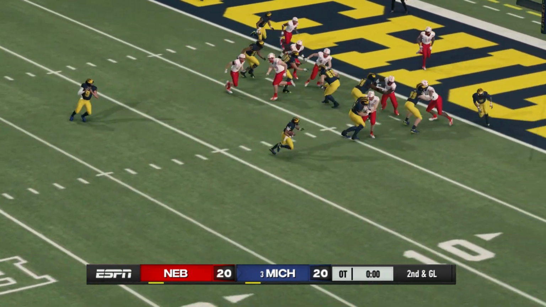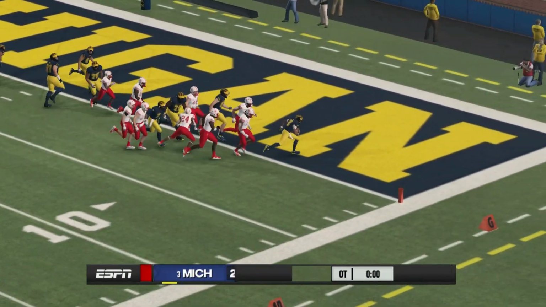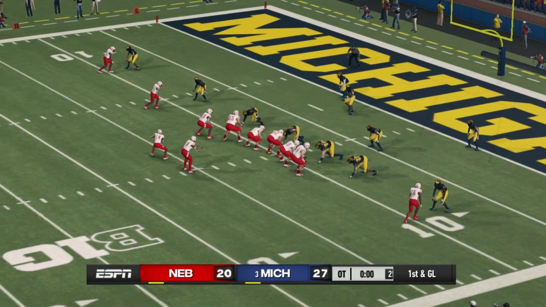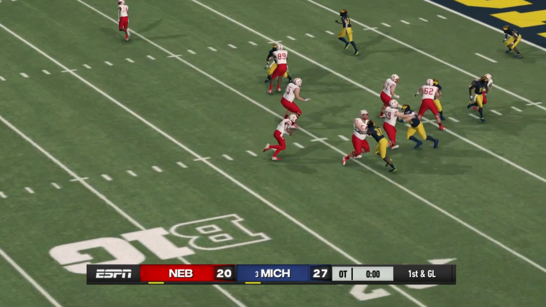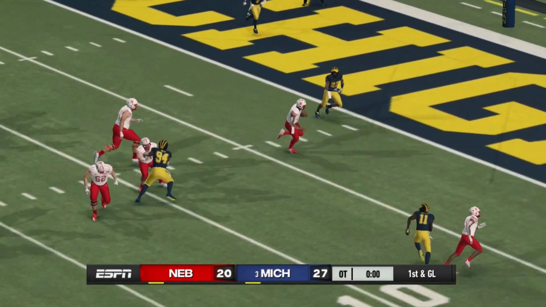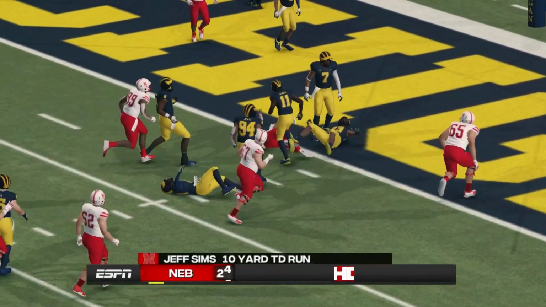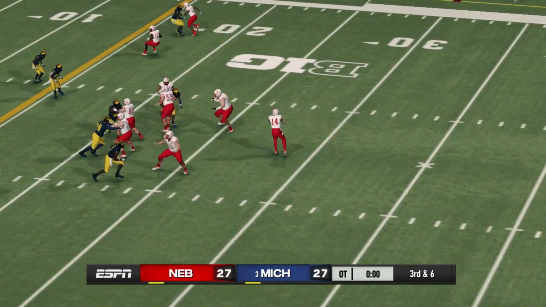All right, overtime. Michigan gets it first. They go to the ground. That'll be a touchdown. It's Blake Corum from 6 yards out. Michigan up by 7. Now Nebraska, it's Jeff Sims taking off. He'll run into the end zone. Touchdown, Cornhuskers. We're tied at 27.